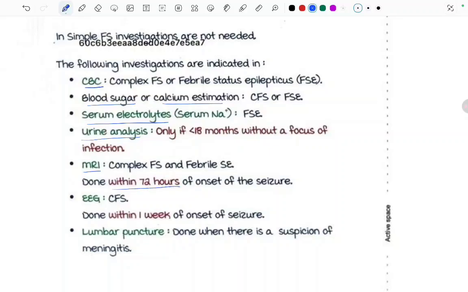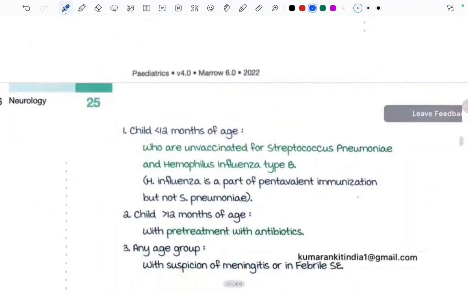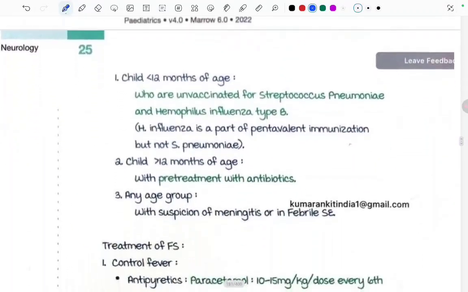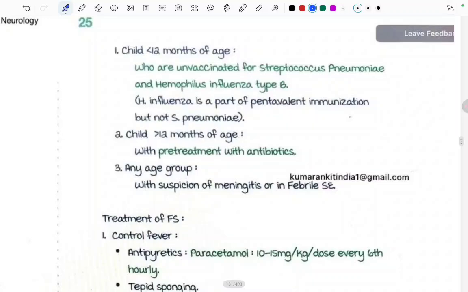of seizure, and EEG in complex febrile seizure should be done within 1 week of the onset of seizure. Fine. MRI within 72 hours and EEG within 1 week, and lumbar puncture done if there is a suspicion of meningitis. So these are the investigations which we can do in case of complex febrile seizure and febrile status epilepticus. Moving ahead, a child less than 12 months of age who are unvaccinated for Streptococcus pneumoniae and Haemophilus influenzae type B.